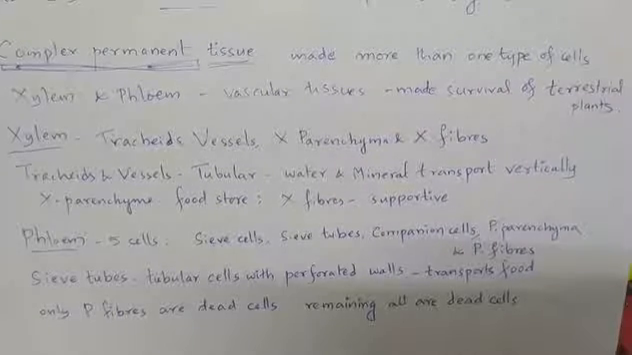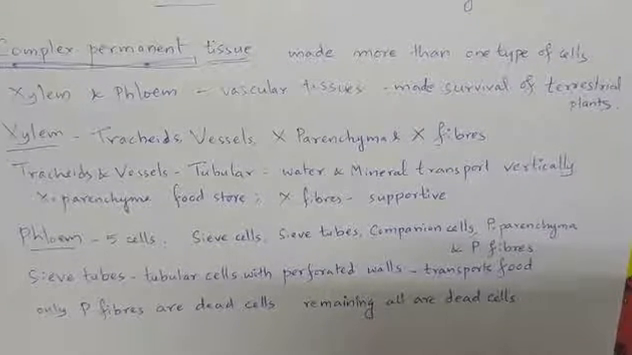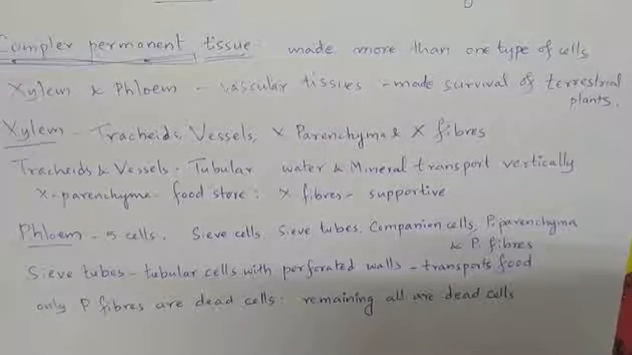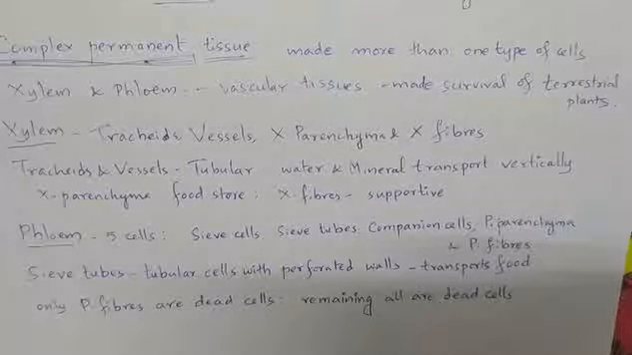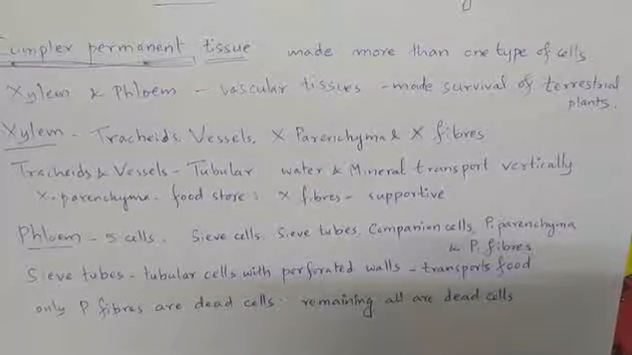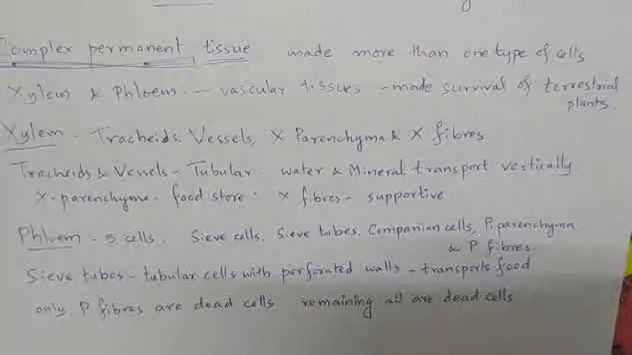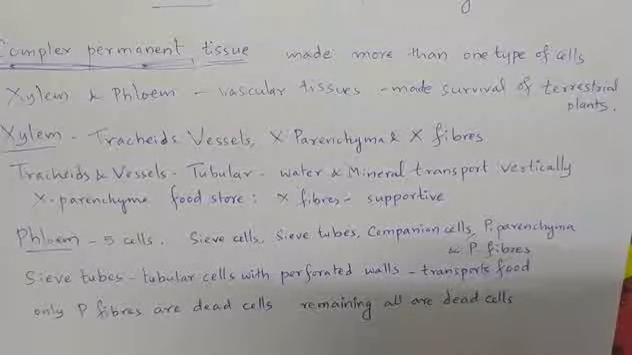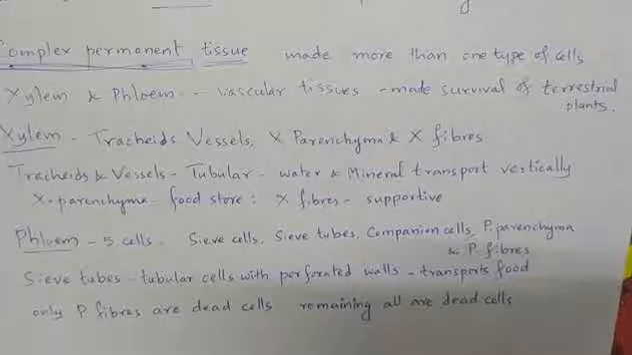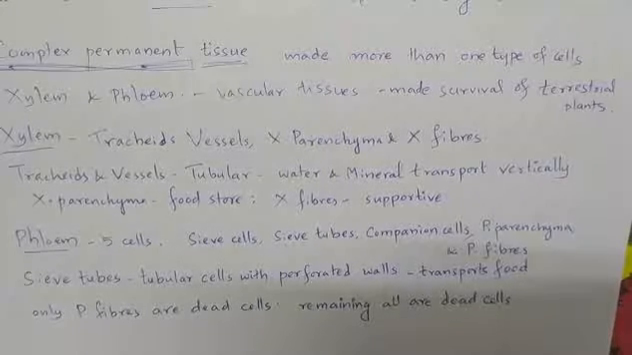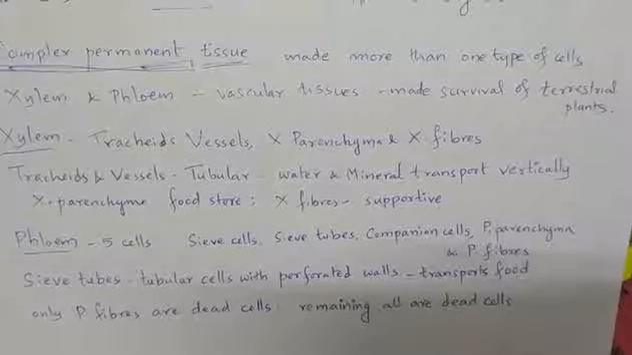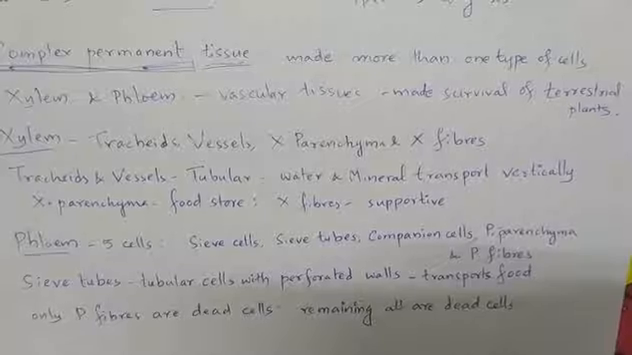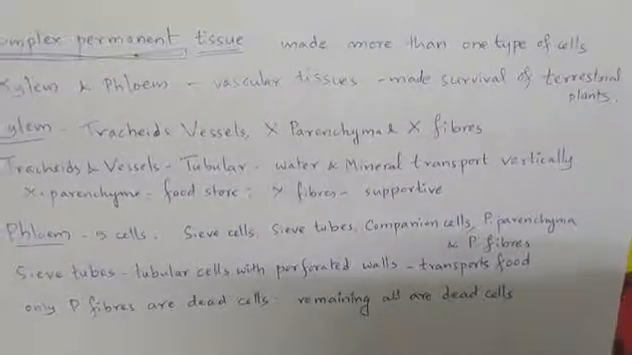Phloem is made up of 5 types of cells: sieve cells, sieve tubes, companion cells, phloem parenchyma and phloem fibers. Except phloem fibers, all the remaining phloem elements are living, whereas phloem fibers are dead cells. Sieve tubes are tubular in nature and they have perforated cell walls, meaning they contain holes in their cell walls, and they carry out the transport of food. How this food and water transport takes place, we can learn in class 10th.